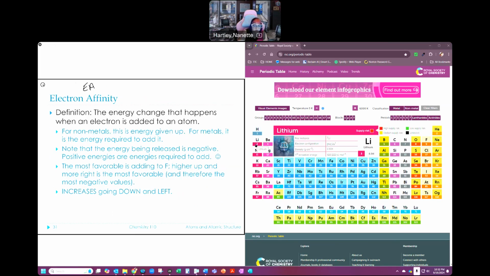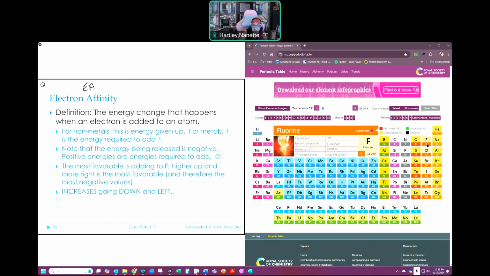The metals really don't want it. But for nonmetals, they really, really do. And so it's very, very easy for them to pick up an electron. That energy is negative because that's very favorable. So it's a negative energy. Positive energies are the ones that are required when we add them. And so these metals have positive energies.